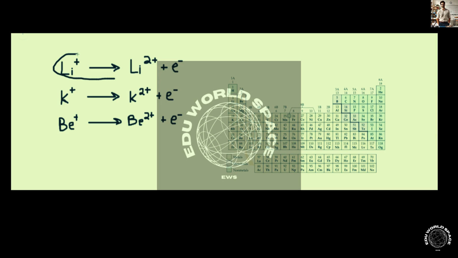So I'm going to circle this, because this atom, lithium, has the highest second ionization energy, because removing an electron from the 1s orbital requires so much energy.